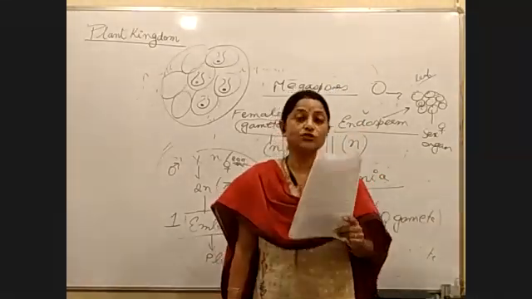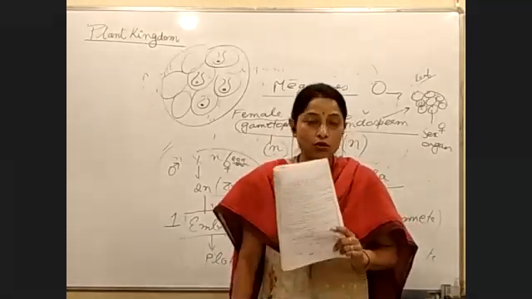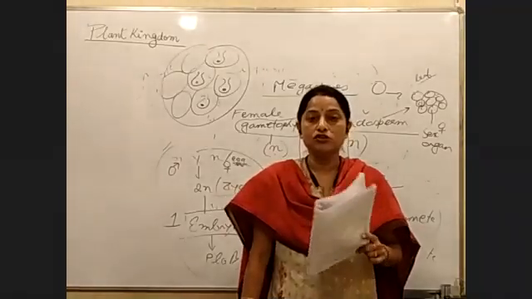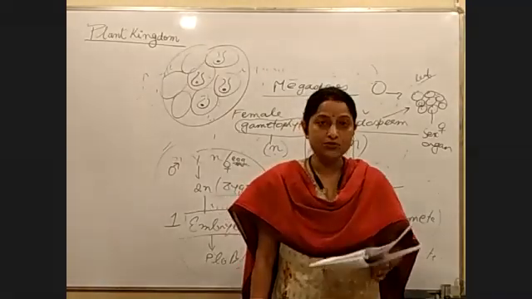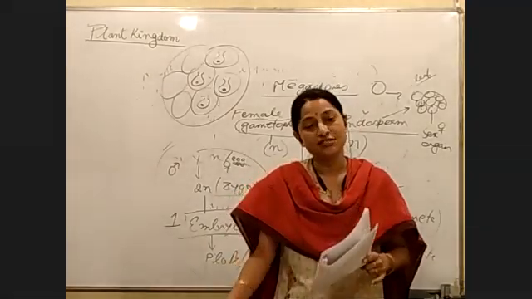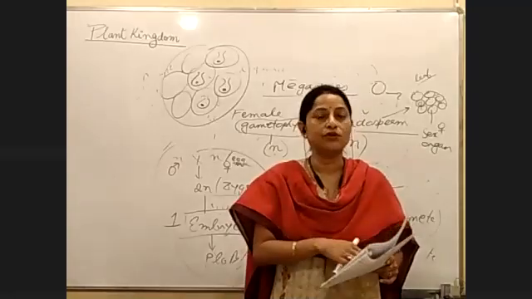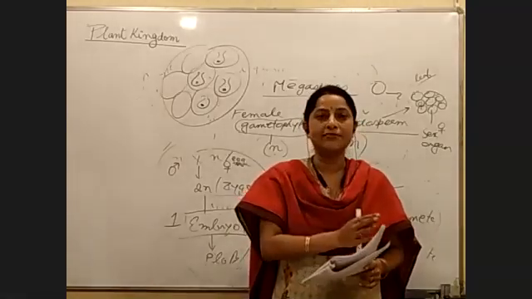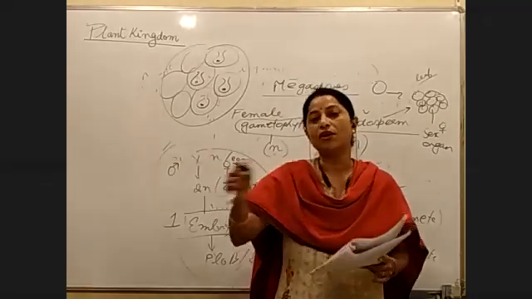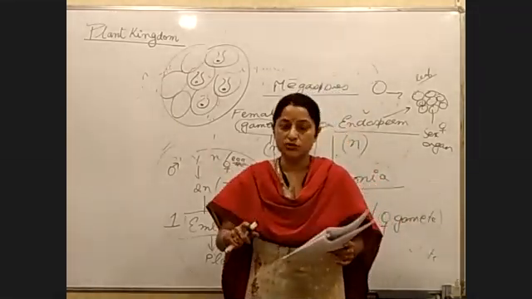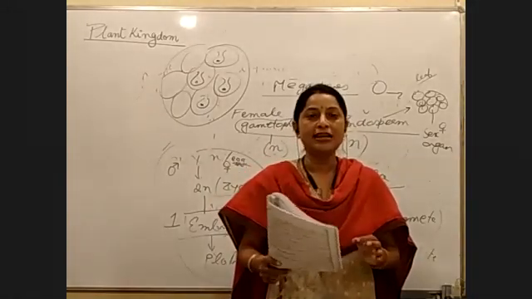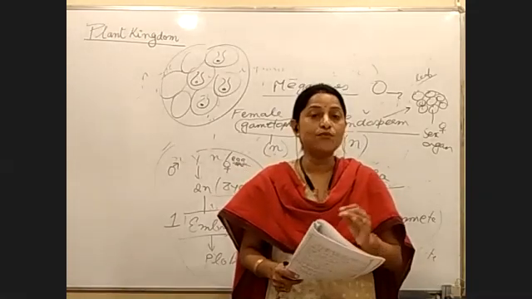Next we have fertilization in gymnosperms. In gymnosperms we see two types of fertilization. What are the two types? Zoidiogamy and siphonogamy. Zoidiogamy means animal-like fertilization. Zoido means animal-like. Siphonogamy is so called because it looks like a siphon or tube-like structure.